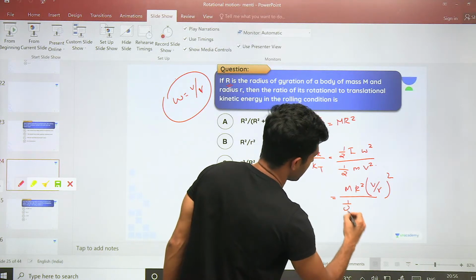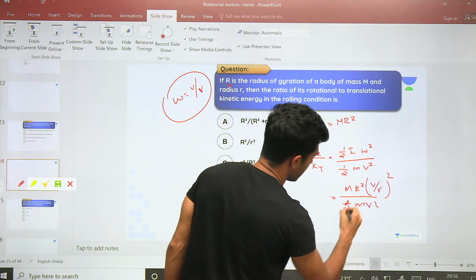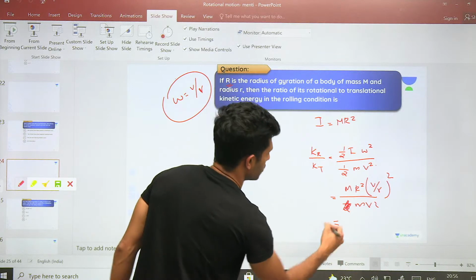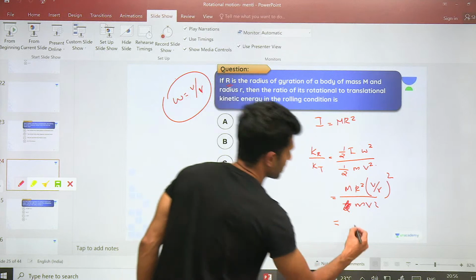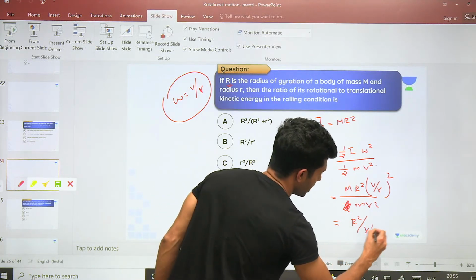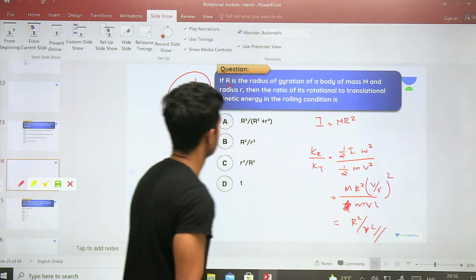Divided by half m v square. अरे half तो initially cancel हो गया. क्यों लिखता है मैं? m cancel. V square cancel, and what remains? Capital R square by small r square. बस